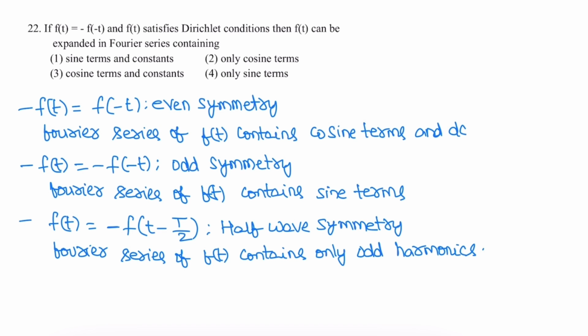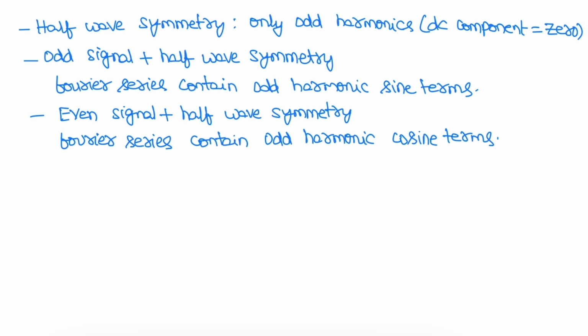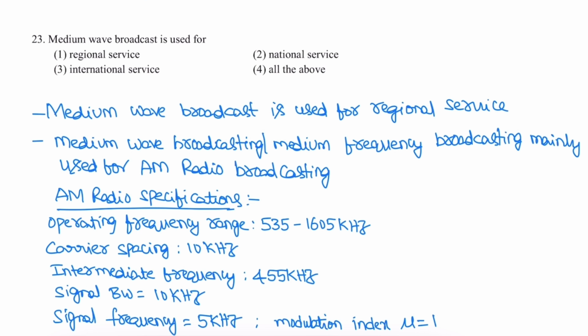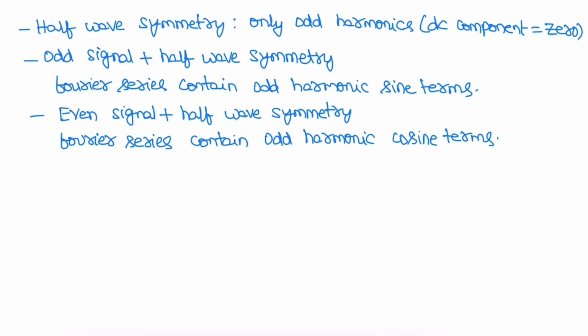Next, f of t is equal to minus f of t minus capital T by 2, where capital T is the time period. So this signal satisfies half wave symmetry. In this case, the Fourier series of f of t contains only odd harmonics. So odd signal plus half wave symmetry contains odd harmonic sine terms. Odd signal means only sine terms, plus half wave symmetry means odd harmonic components. If a signal is both odd and half wave symmetric, it contains odd harmonic sine terms. If a signal is both even and half wave symmetric, it contains odd harmonic cosine terms. And with half wave symmetry, the DC component is 0.